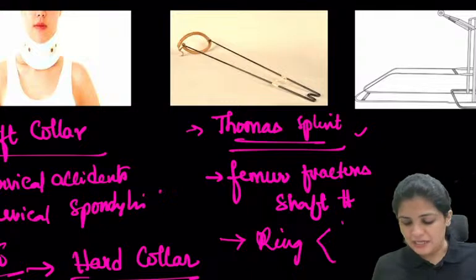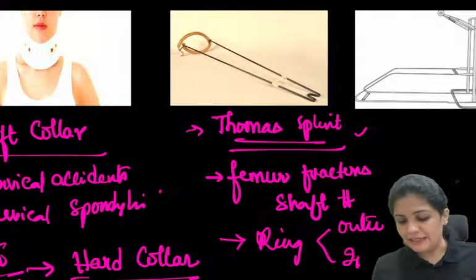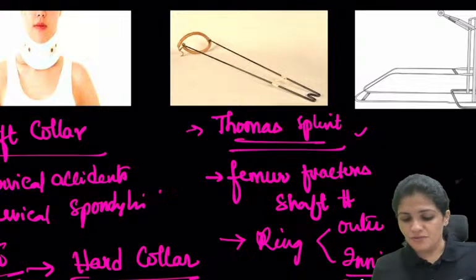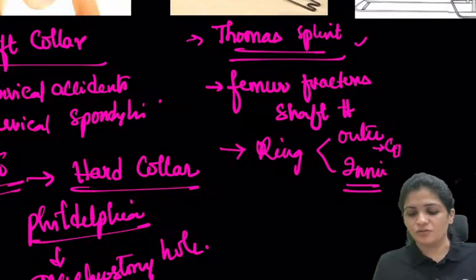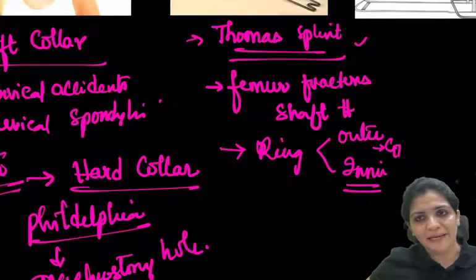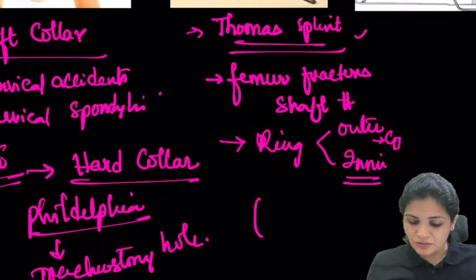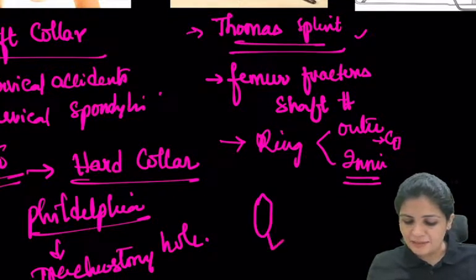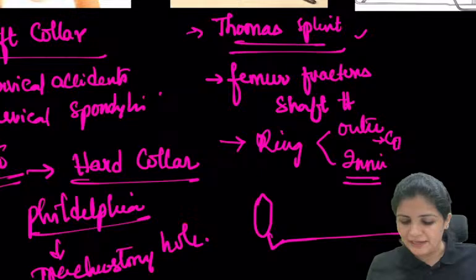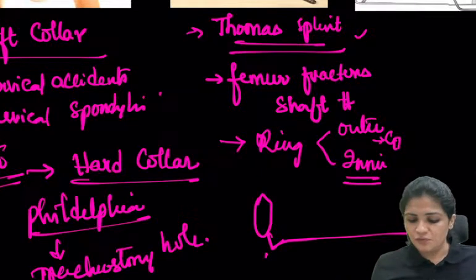There are two bars, outer and inner, right? On the outer bar, there is a provision for the GT, because on the lateral side, if you palpate over the proximal femur, you have to accommodate the greater trochanter. That is why on the lateral side, this is the ring, and there is a curve like this to accommodate it, and then you have your bar. So this is for your GT.